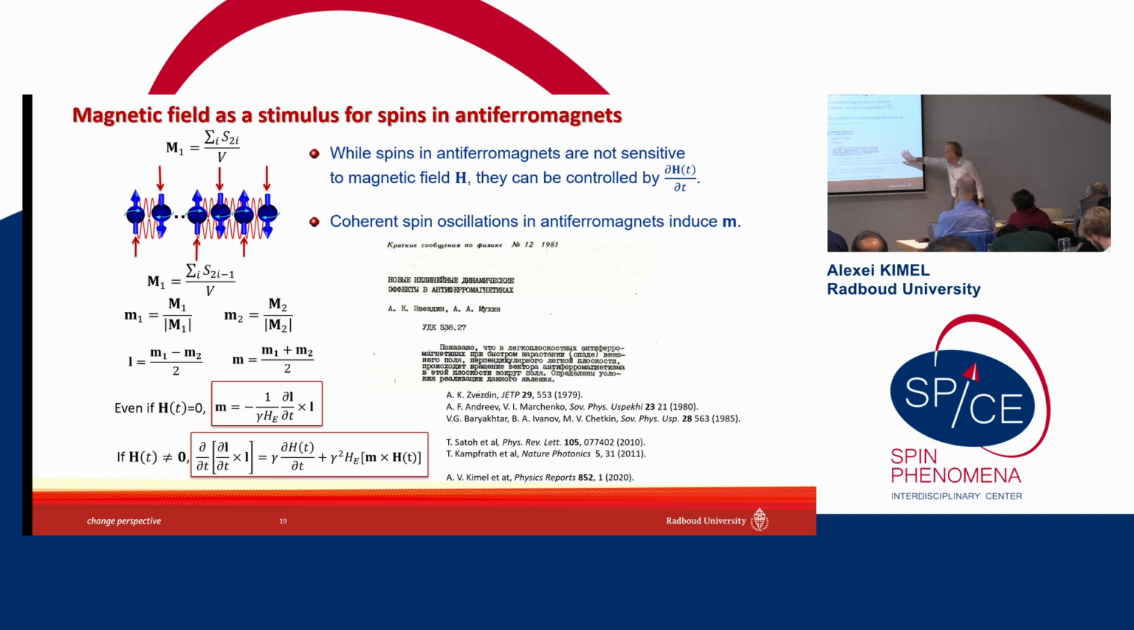So these are theory papers, and then the group of Tobias Kampfrath and Takuya Sato demonstrated that if we have coherent oscillations of spins in nickel oxide, magnetization can be induced. Unfortunately, that's not directly seen from experiments, but in theory you see that you excite spins not by the magnetic field, but by the time derivative of the magnetic field.